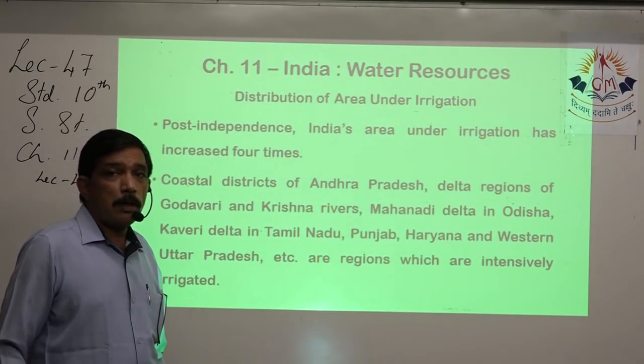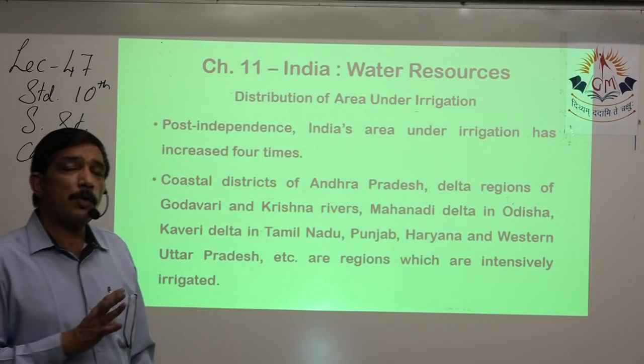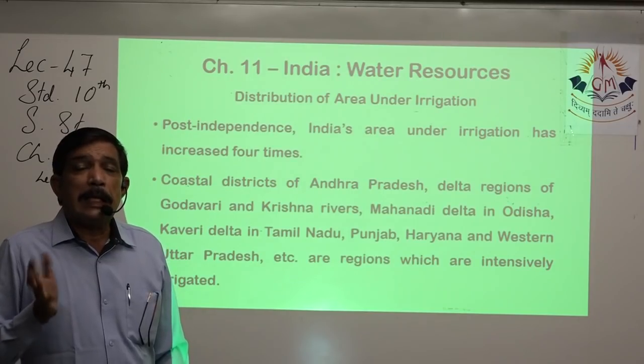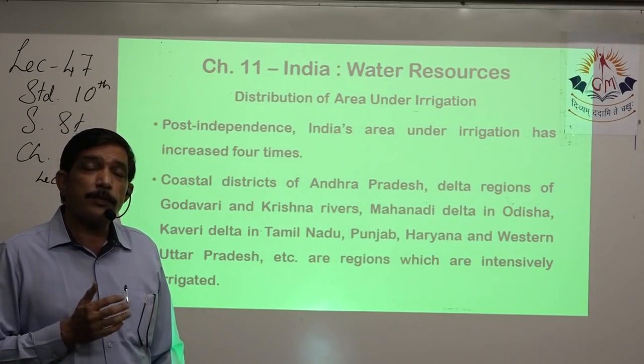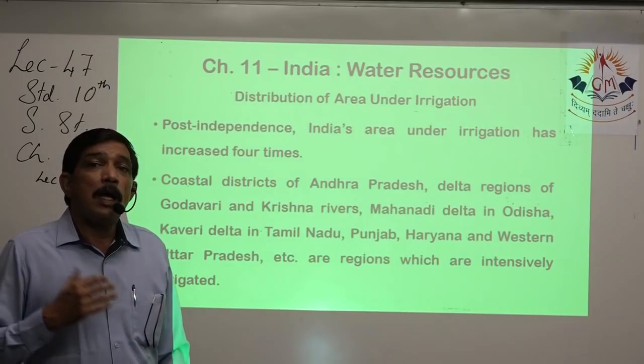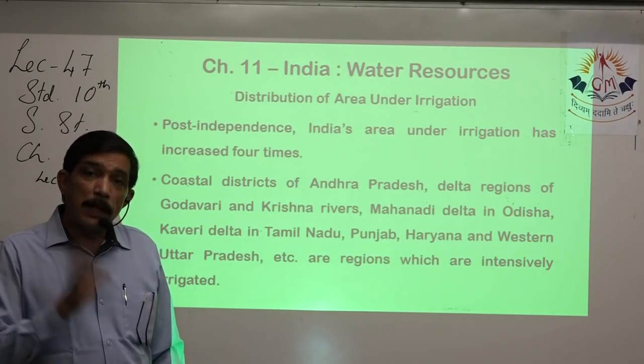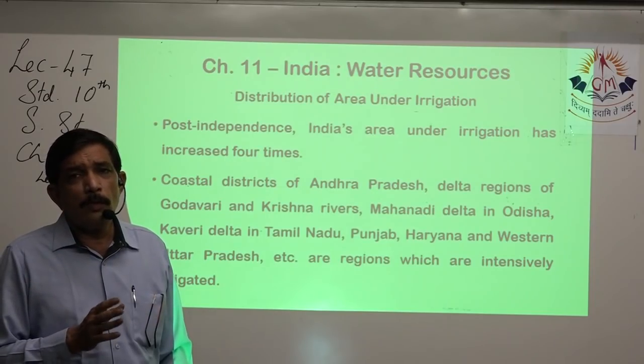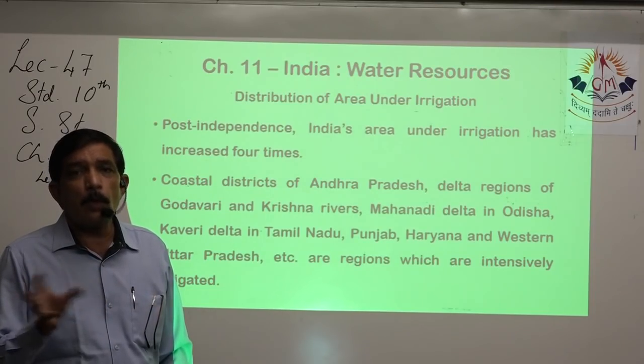Then the distribution of area under irrigation, depending upon the state. Each and every state has a different requirement, plus the geography, climate and rainfall of each state are different. So the distribution of area under irrigation depends on the location of the state.